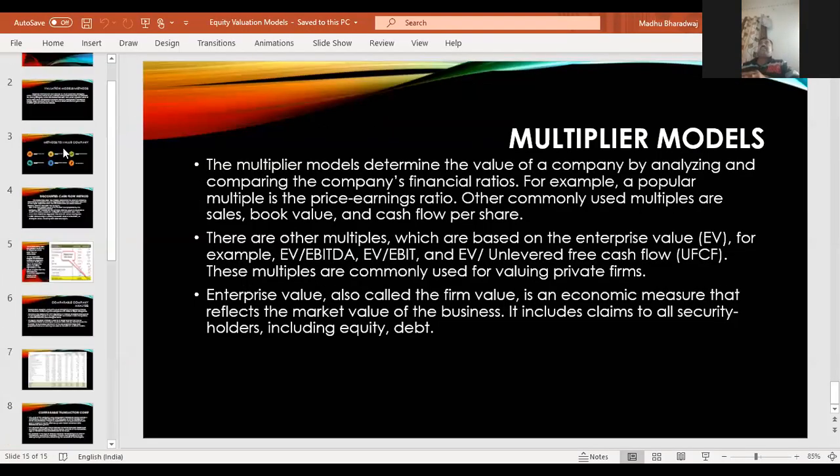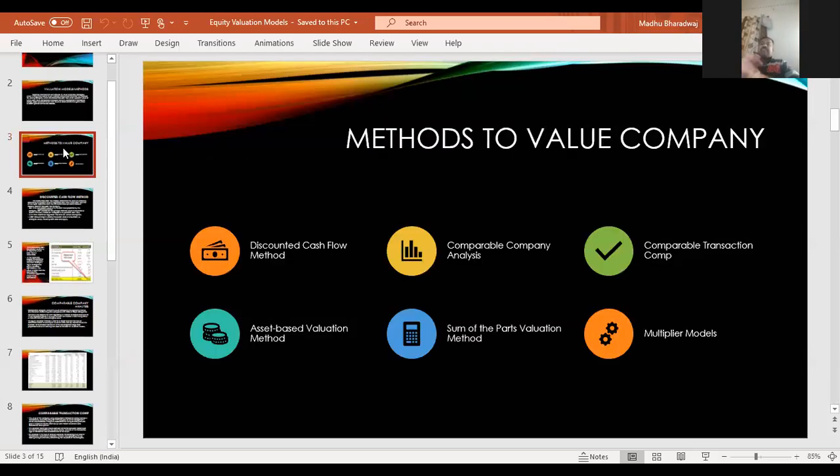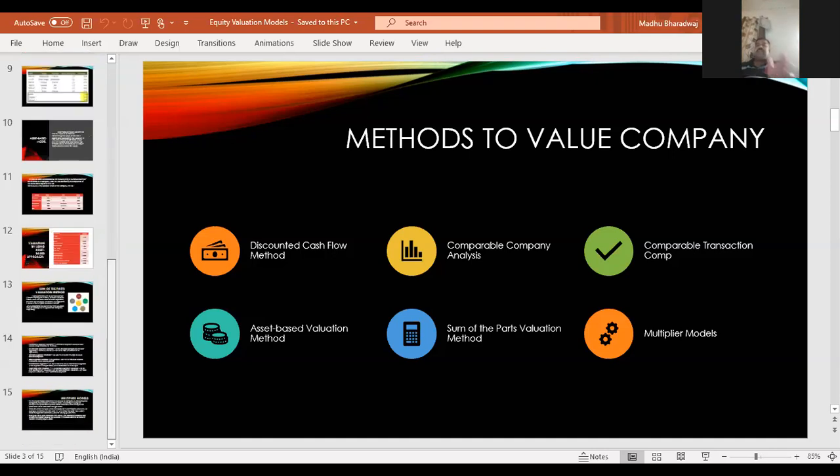Comparable transaction means the transactions must be similar. Then the asset-based method is assets and liabilities comparison. Whatever net asset is available at the end can be considered the equity value. Then sum of parts means different activities of a business are calculated separately, then added up.